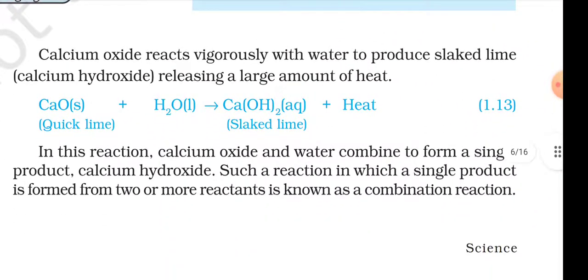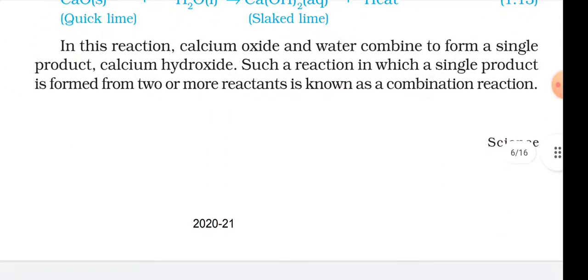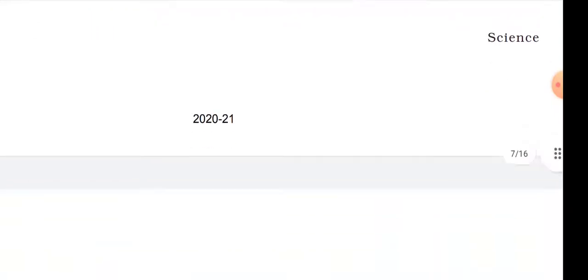Calcium oxide reacts vigorously with water to produce slaked lime (calcium hydroxide), releasing a large amount of heat. CaO (solid, quicklime) + H2O (liquid) → Ca(OH)2 (aqueous, slaked lime) + heat, equation 1.13. In this reaction, calcium oxide and water combine to form a single product, calcium hydroxide. Such a reaction in which a single product is formed from two or more reactants is known as a combination reaction.